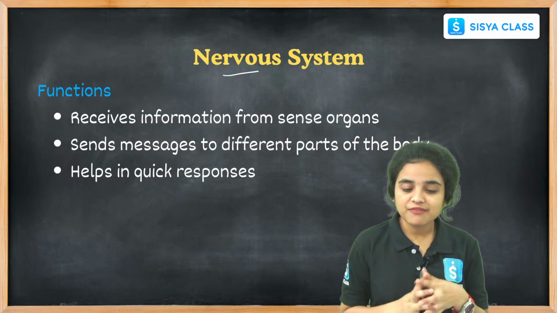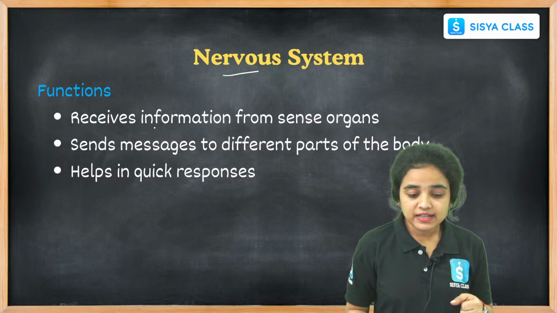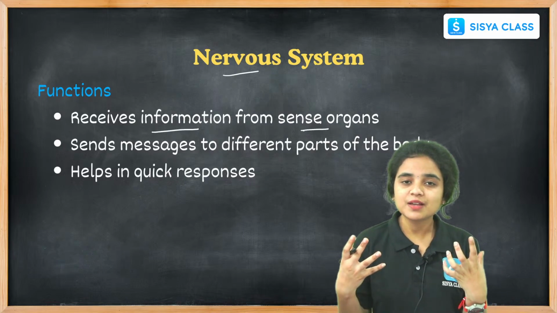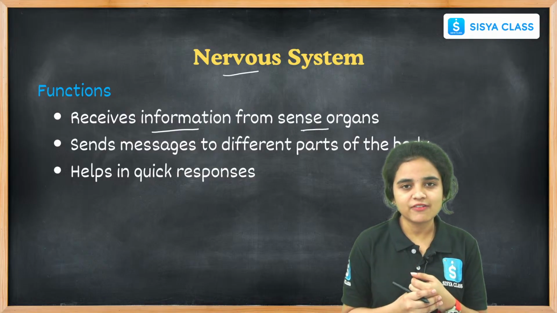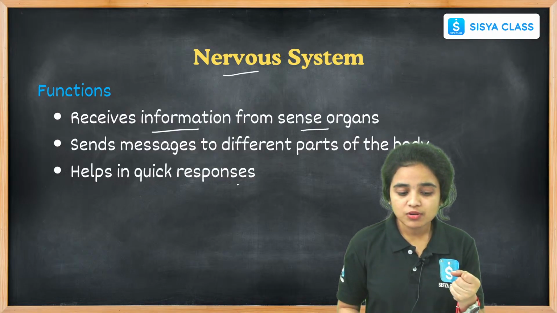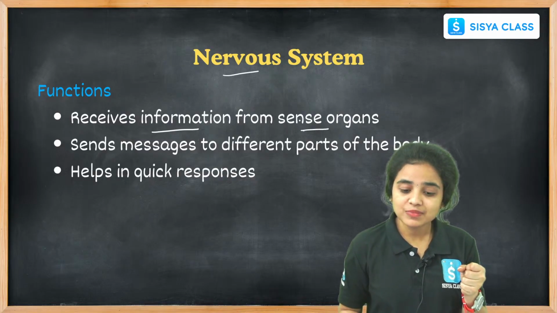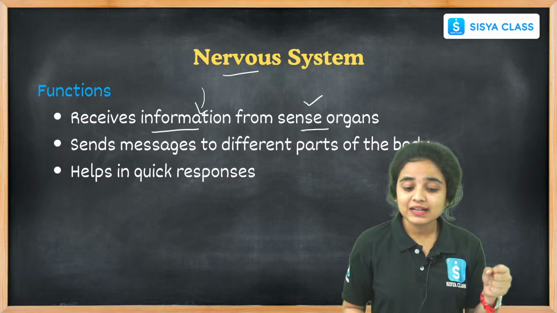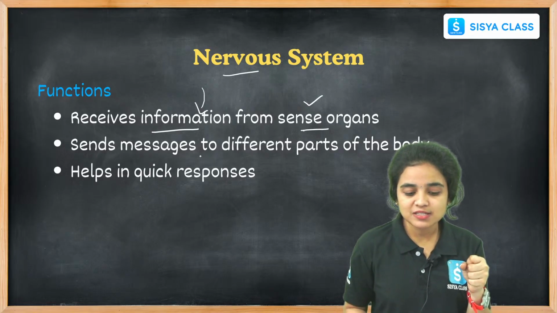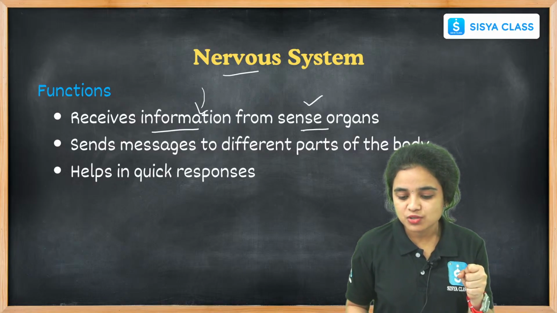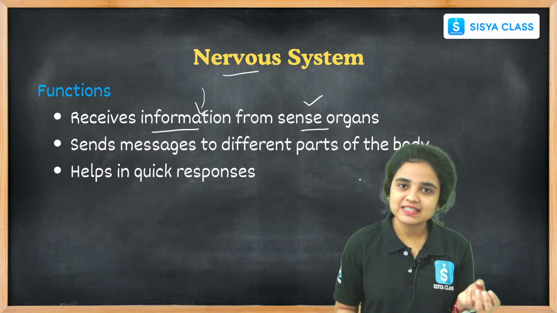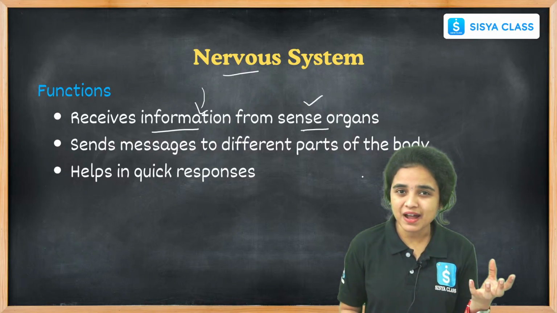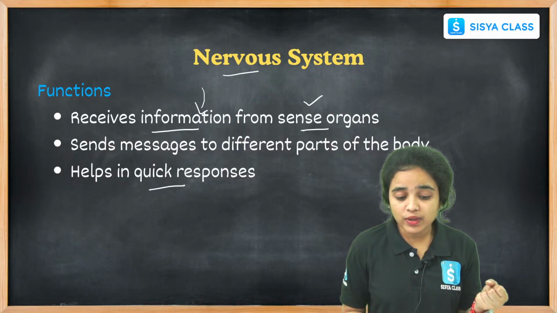While coming to the functions of the nerve system, it receives information from sense organs. There are different types of sense organs. We have 5 sense organs in our body, right? The nerve system will receive the information, and the received information sends messages to different parts of the body. It carries the information from the sense organs and it also sends the messages to the different parts of the body and helps in quick responses.